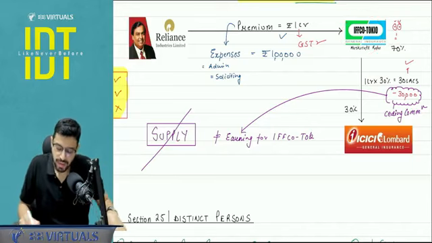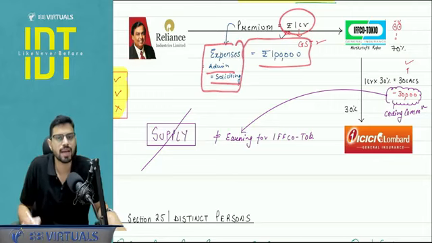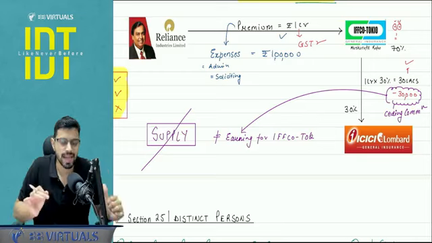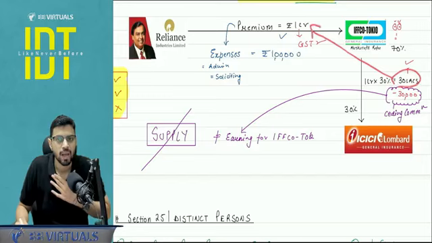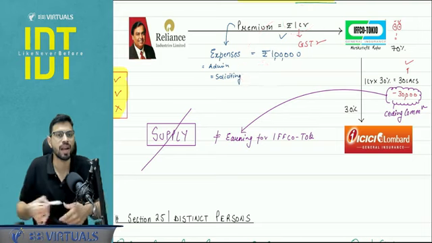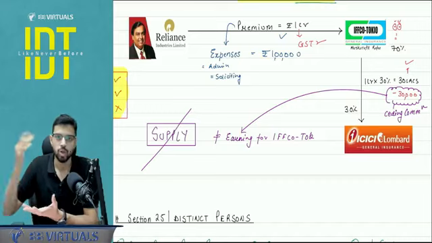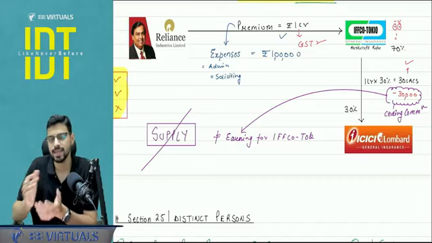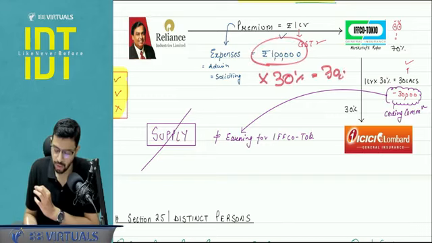IFFCO Tokyo says that to earn this 1 crore, we had incurred certain expenses like admin, soliciting. That was, let's say, rupees 1 lakh. So IFFCO Tokyo says to ICICI Lombard, hello, Mr. ICICI Lombard, you are taking 30 lakhs, that is 30% of the 1 crore. You should also be absorbing 30% of the expenses, because to earn 1 crore, we spent 1 lakh rupees. So it is just fair, right? If you are taking a share of my gross premium, you should be taking a share of my expenses also. ICICI says, okay, why are you crying? You deduct that. 30% of 1 lakh, that is 30,000, will be deducted from the premium payment.